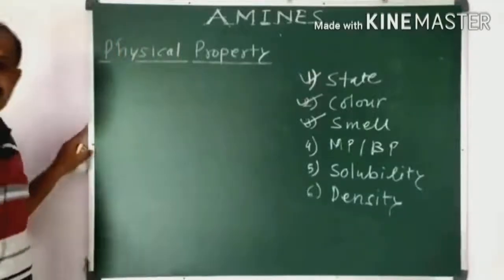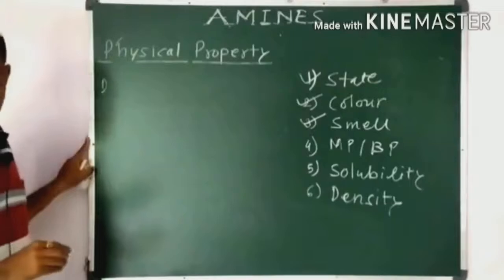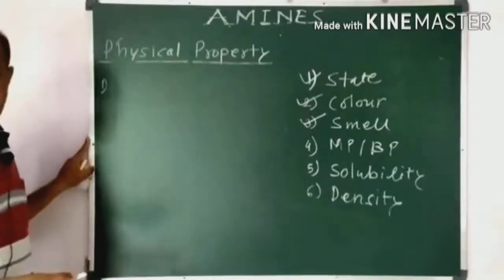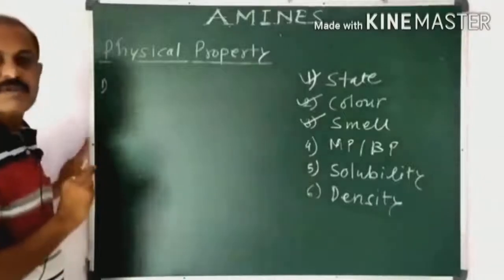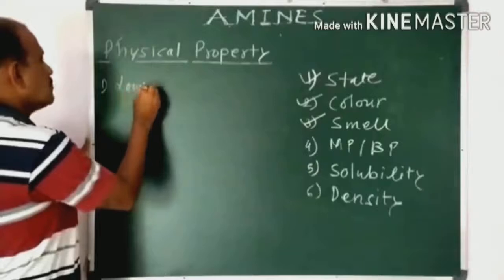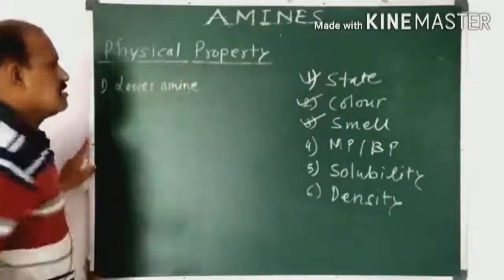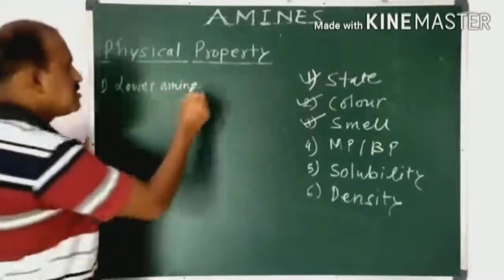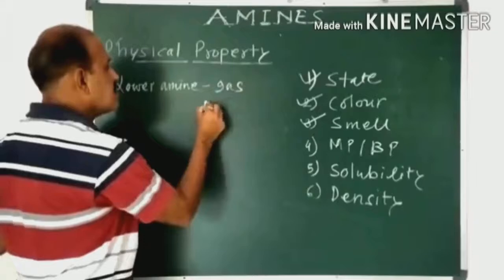Now what about the state? In the case of lower aliphatic amines, what are lower aliphatic amines? Generally lower amines have the number of carbons from 1 to 3. That is the lower amines. The lower aliphatic amines are in the form of gas and have a fishy smell.